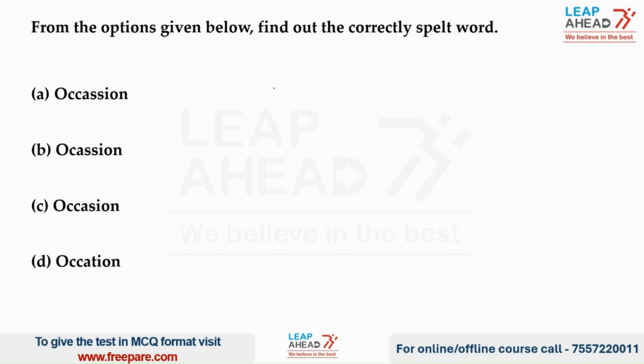In this question, we have to find out the correct spelling of the word occasion. The word occasion is spelled as Occasion. The word occasion means a kind of an event or a celebration. Now pay attention that in occasion we use double C and single S. Let us now have a look at the options.